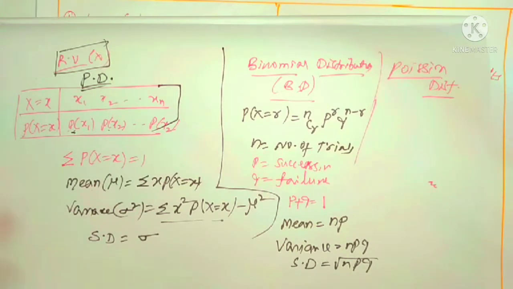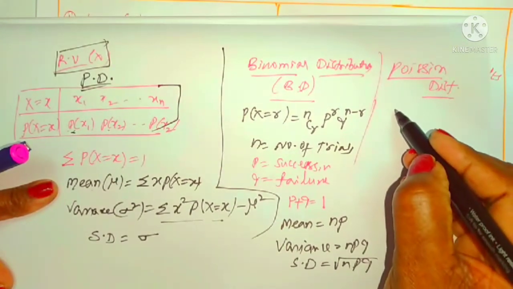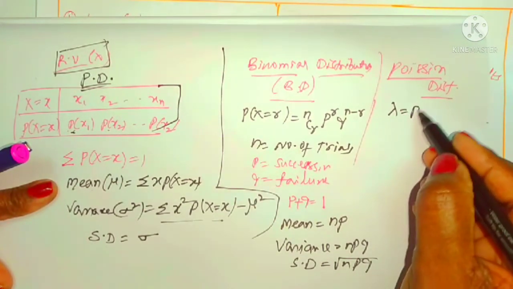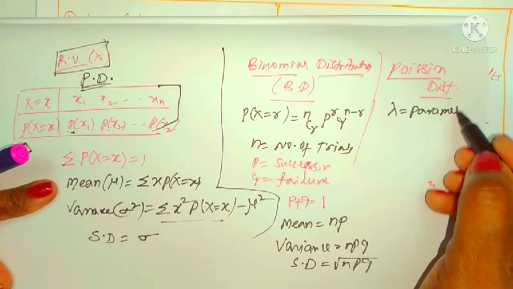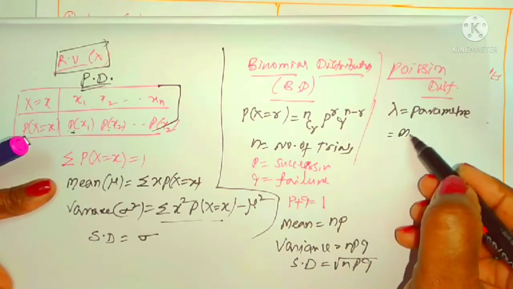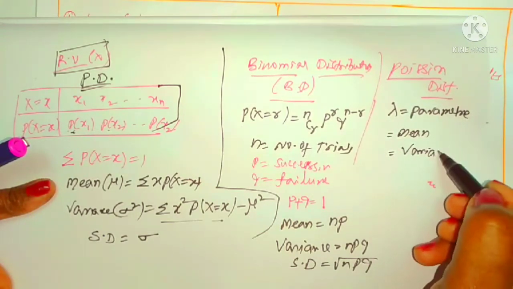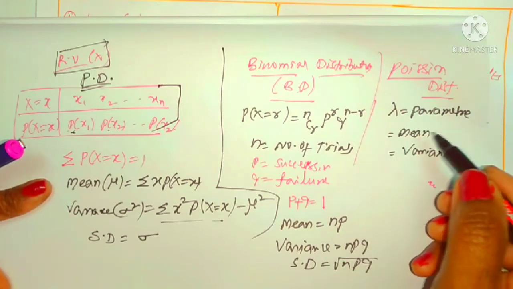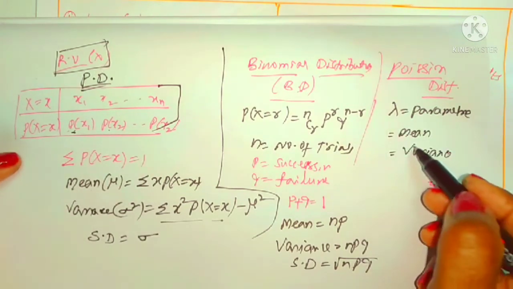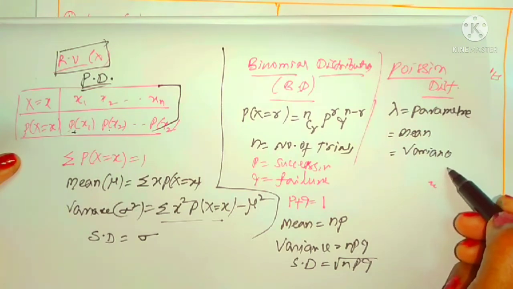In case of Poisson distribution, you can concentrate on only one parameter, that is lambda. Lambda is known as the parameter. Parameter means any change in value. It is also known as the mean, and it is also known as the variance. So we denote the parameter as lambda. We can take it as the mean, and we can take it as the variance also.